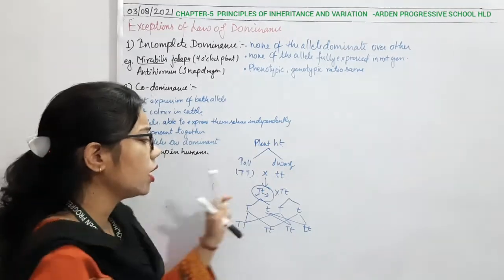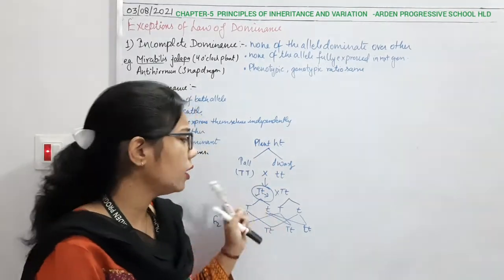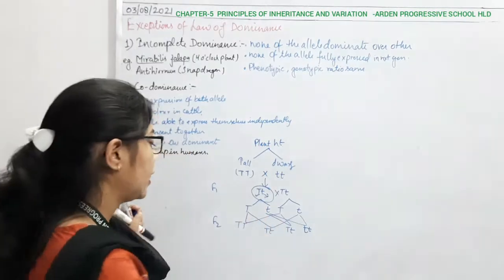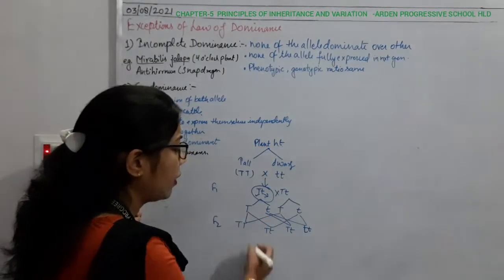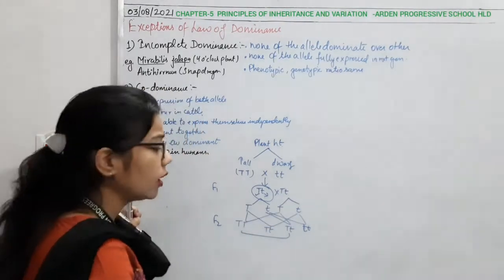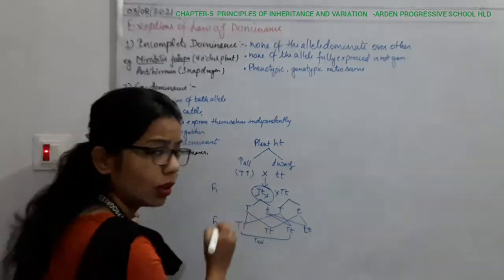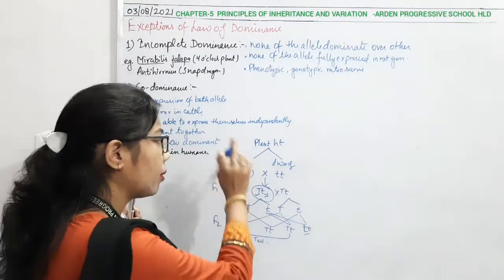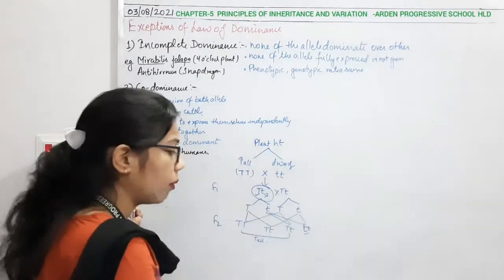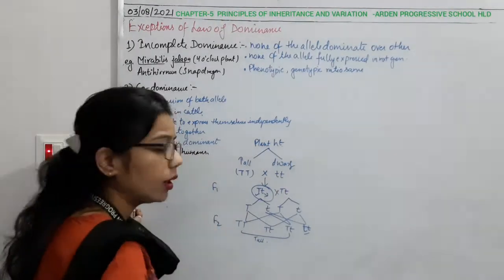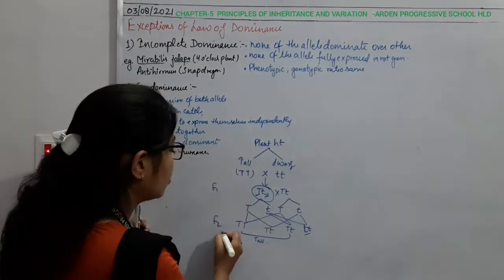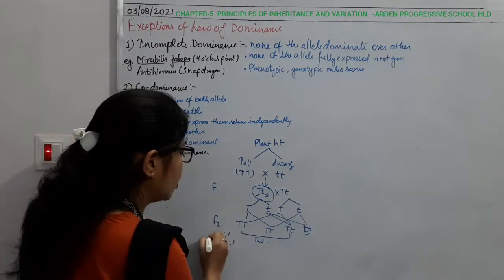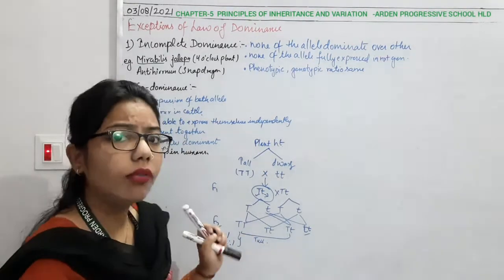In the F1 generation we get the dominant trait, which suppresses the effect of the recessive trait, and in the F2 generation we get three tall phenotypes and only one dwarf. For the monohybrid cross, or law of dominance, the phenotypic ratio is 3:1 and the genotypic ratio is 1:2:1.